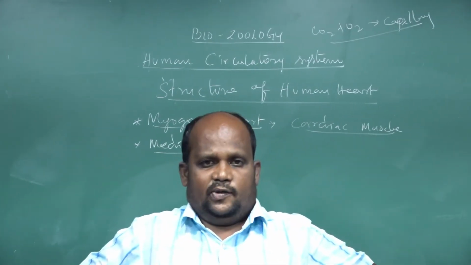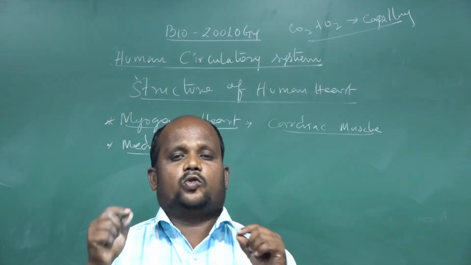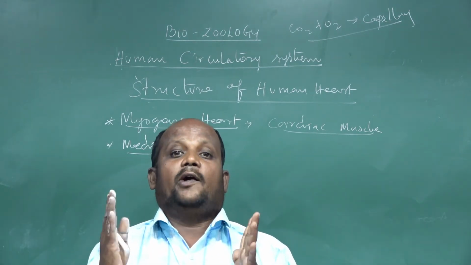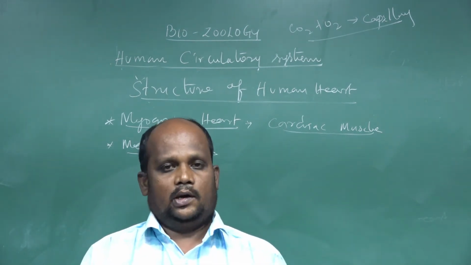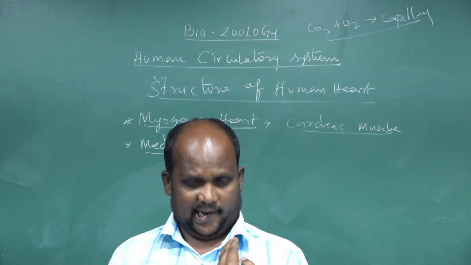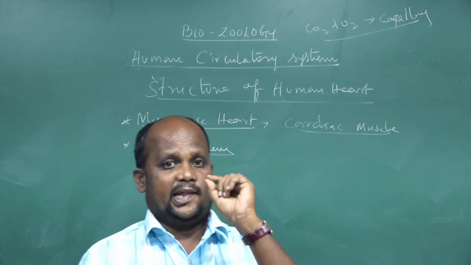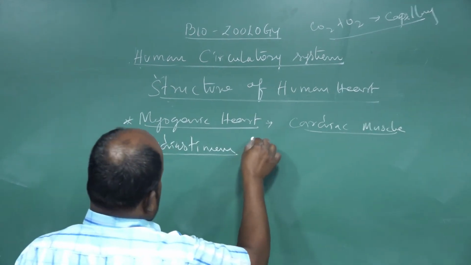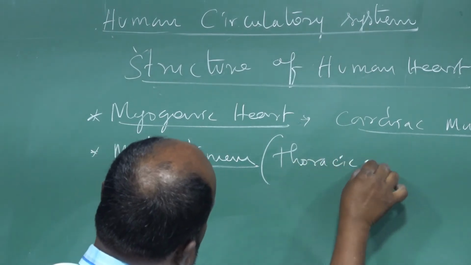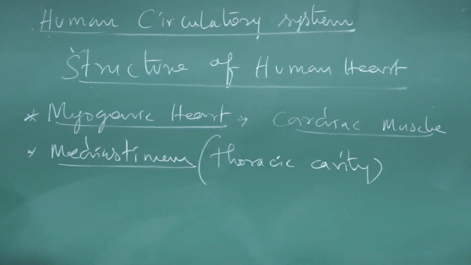Our thoracic cavity is an airtight compartment. The chest cavity is otherwise called the thoracic cavity. The entire thoracic cavity is occupied by the respiratory organ, the lungs. Between the two lungs, slightly to the left side, there is a small space. That small space is the mediastinum. The mediastinum is a part of the thoracic cavity space.